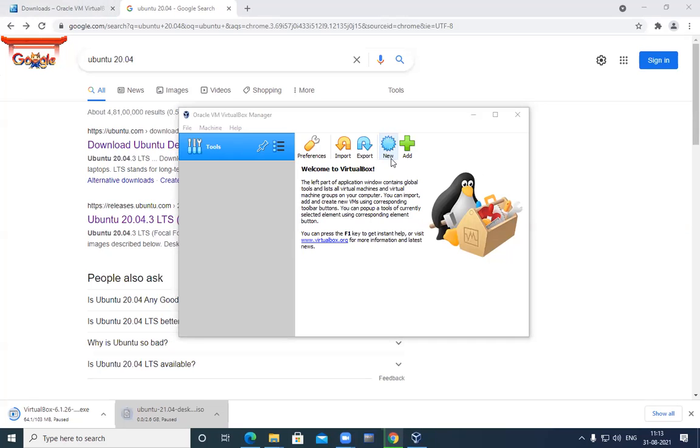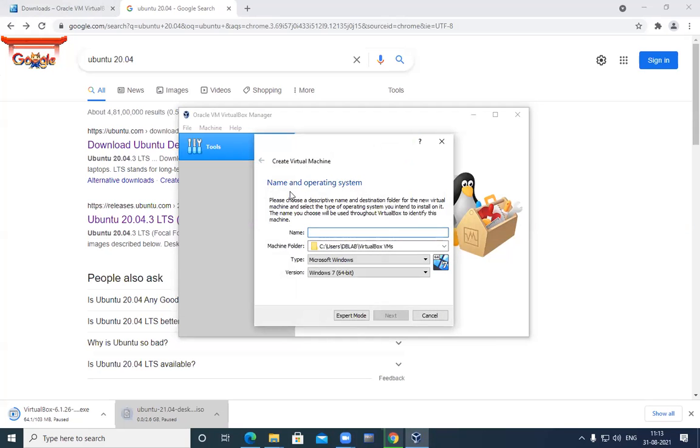Okay. After that, now I have to click on New. Then there is a dialog box for name and operating system, meaning here I have to give a name for my operating system, the virtual machine that I want to create. And there is a note: please choose a descriptive name and destination folder for the new virtual machine and select the type of the operating system you intend. Now I will give here Ubuntu.